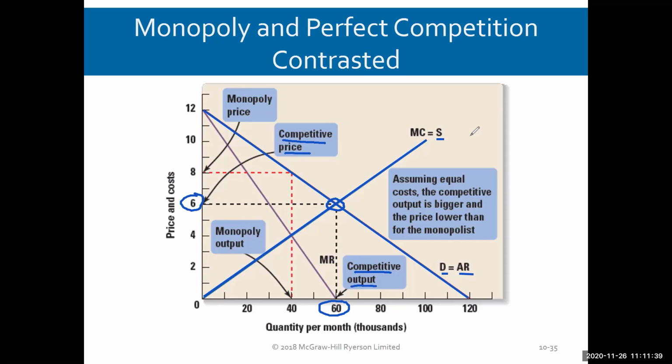Now if a monopolist comes along and buys this, that supply curve we know is all the little marginal cost curves. So we now say this supply curve is the marginal cost curve, and this demand curve and average revenue, that's the industry demand curve. But remember, the monopolist faces the whole industry. So that's the demand curve that the monopolist will look at.